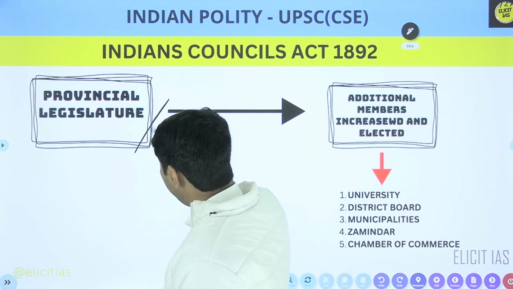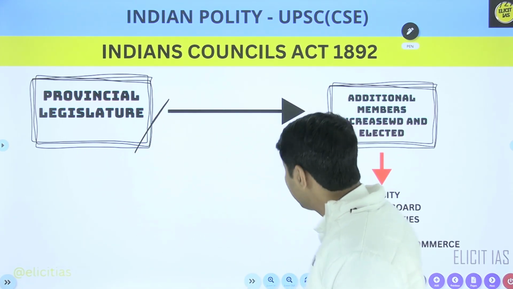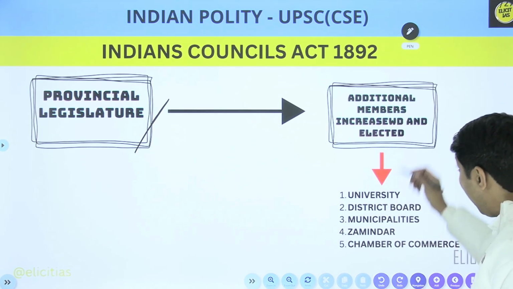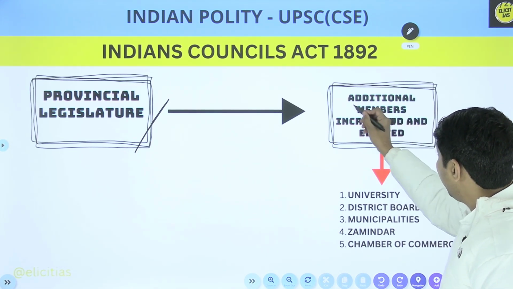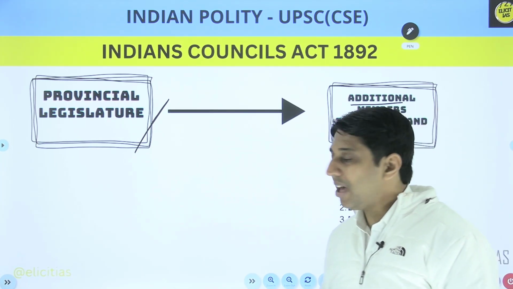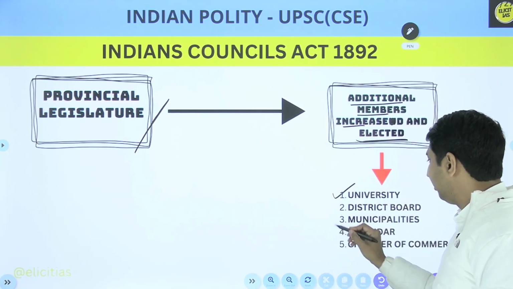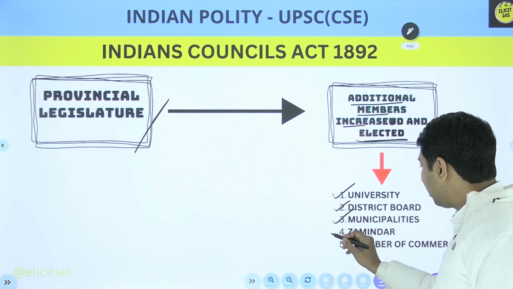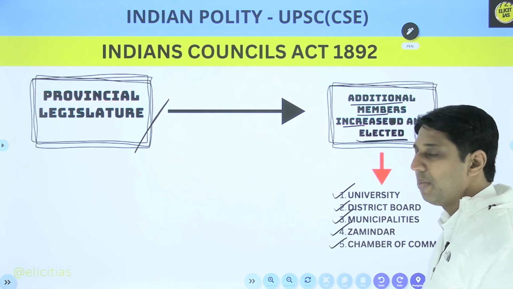Now let us discuss what will happen at the provincial legislature, the provincial level. At the provincial legislature some changes happen. And what are these changes? Additional members increase, and they are elected. They are elected from the universities, district boards, municipalities, zamindars and the Chamber of Commerce.